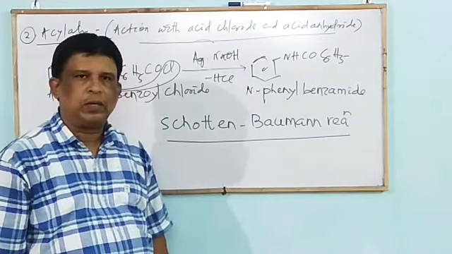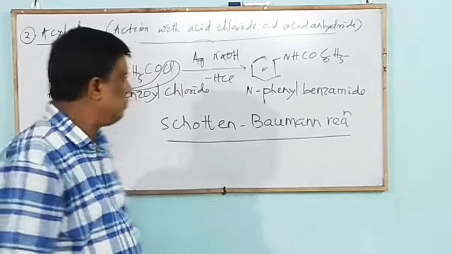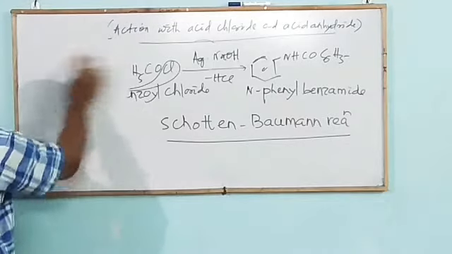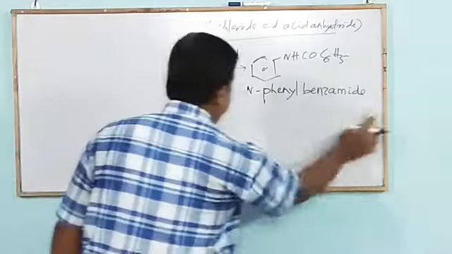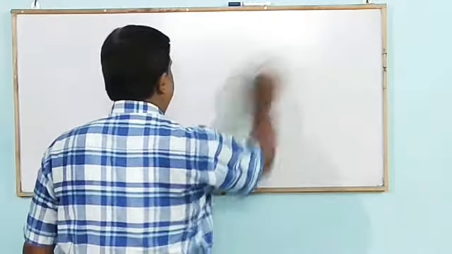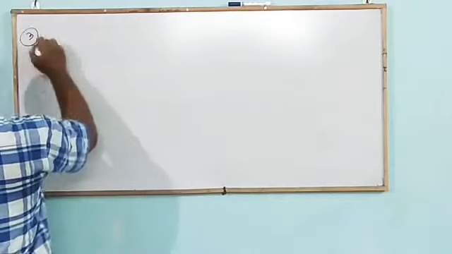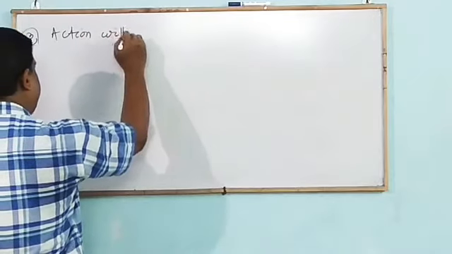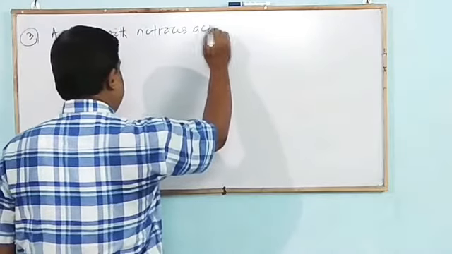Next chemical property, action with nitrous acid. The third chemical property is action with nitrous acid. It is a very, very important one from the marks point of view of this chapter. Mark that.